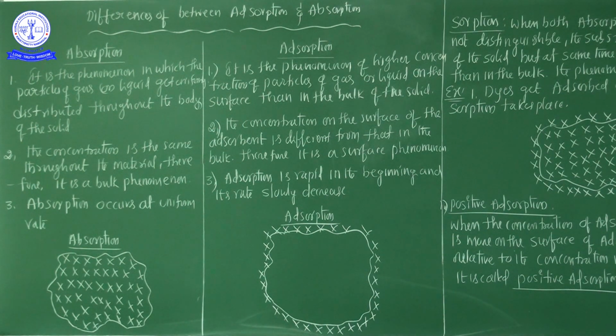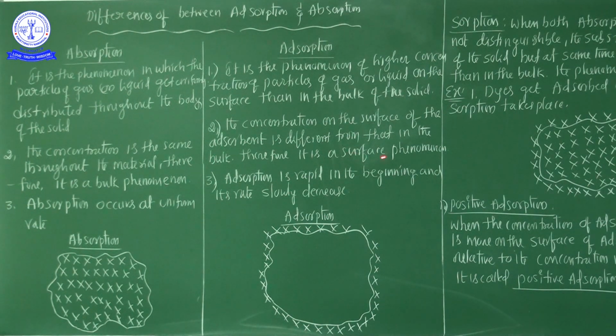Now the second important point is the concentration on the surface of the adsorbent. You know that very well, adsorbent. What is the adsorbent? The adsorbent is nothing but the solid substance on the surface of which adsorption occurs. So here the concentration on the surface of the adsorbent is different from that in the bulk.